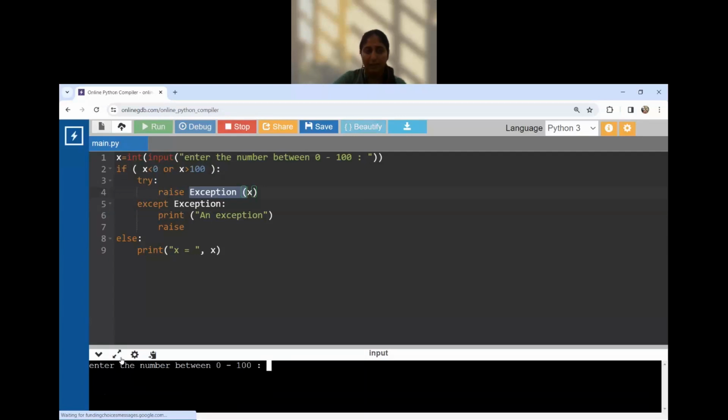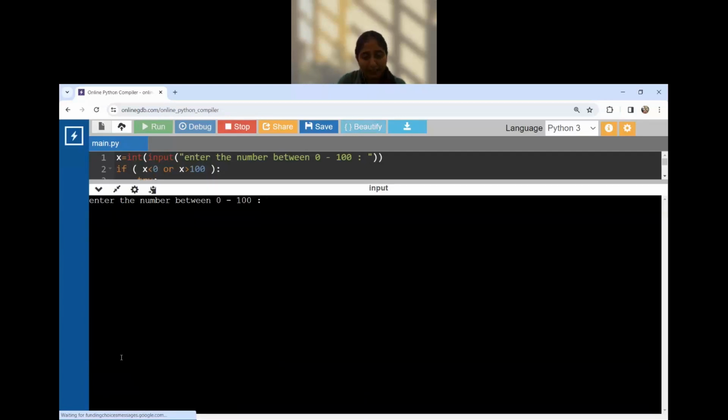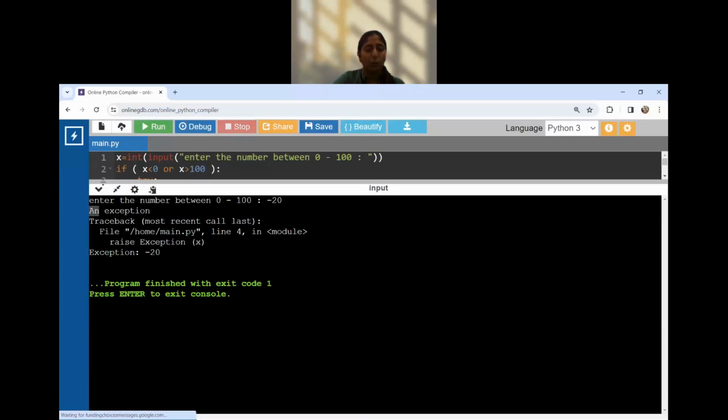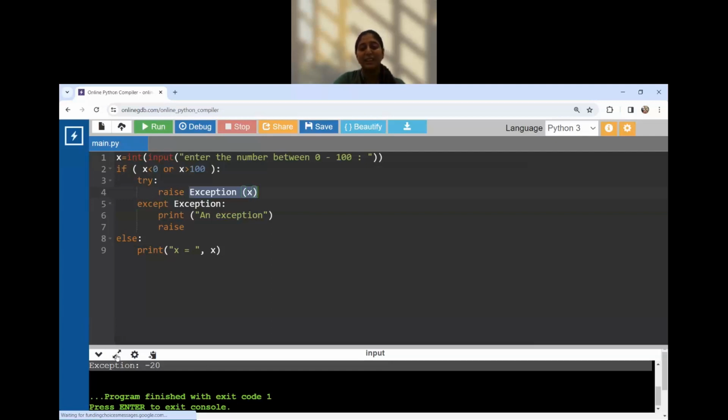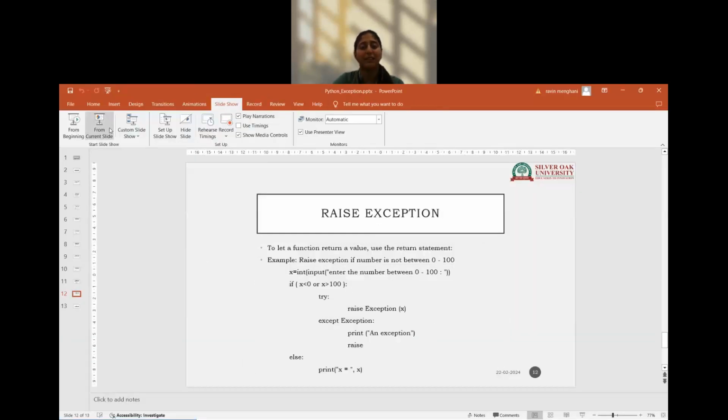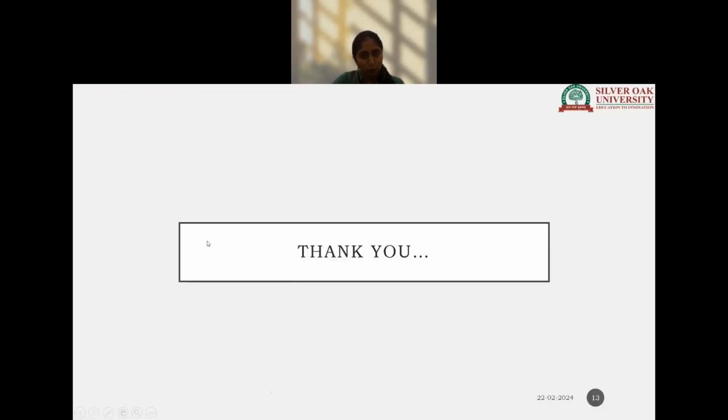Supposedly, I entered the number as -20. Then this is an exception. It went to the exception block, that it raised an exception. And what exception was raised? It went over here and printed this line, exception -20 was raised. So this way I can create my own exception also using raise exception in Python.